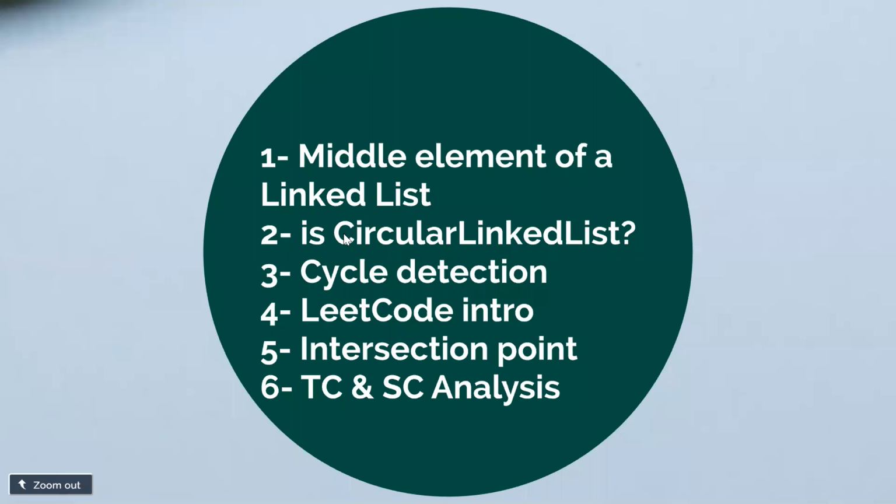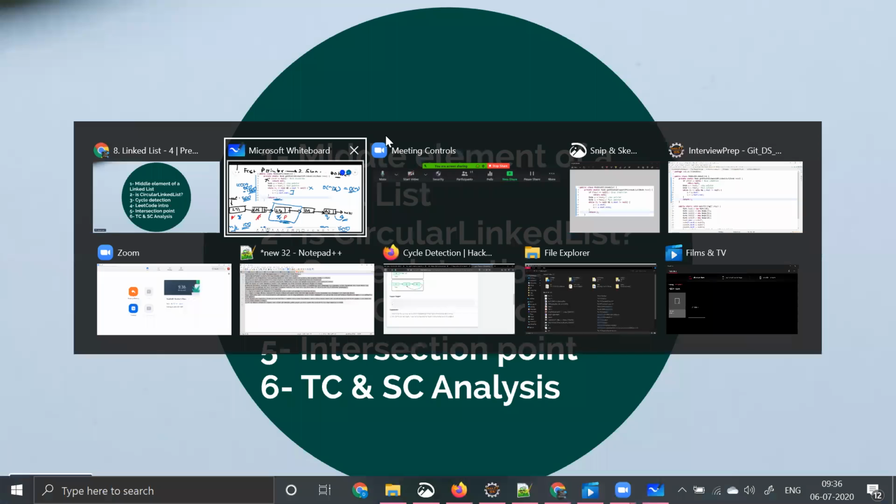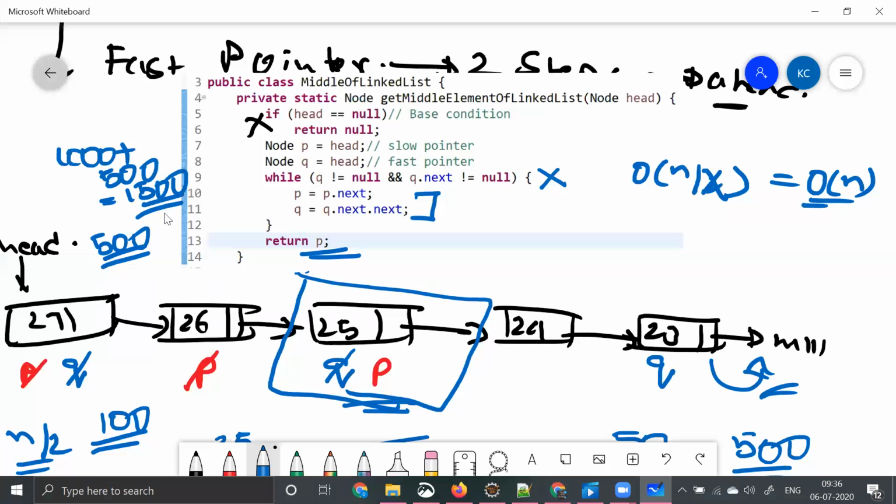Now we'll be writing one more code. It is one more interesting interview question: is our linked list a circular linked list or not? So what is a circular linked list? Let me explain that to you again on the whiteboard. Circular linked list is nothing but there is no end to this linked list.